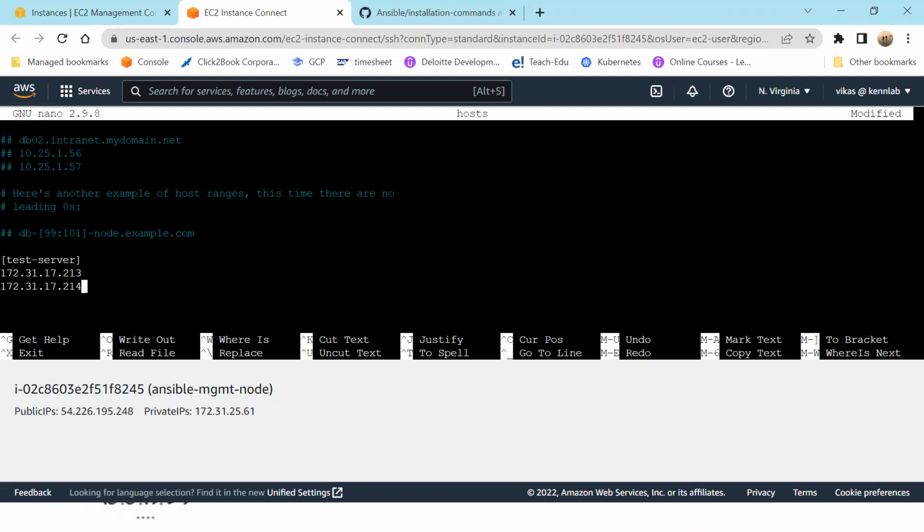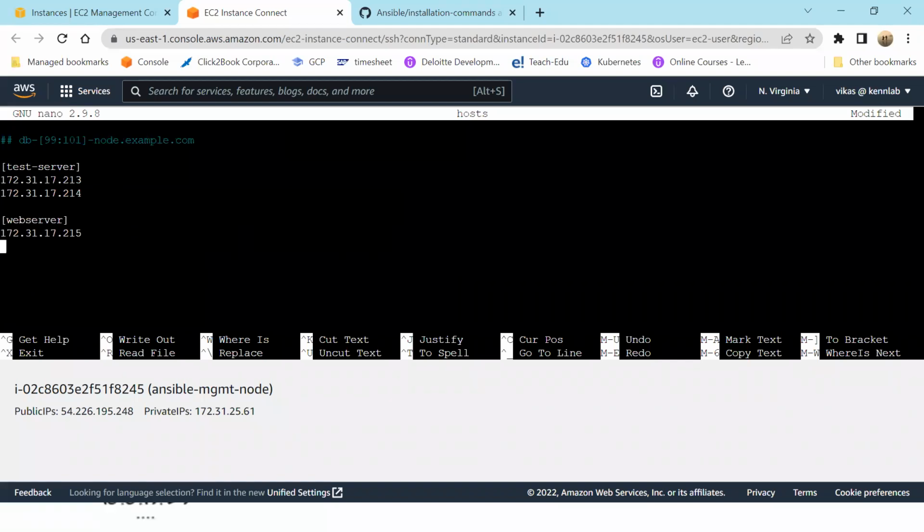Suppose you have, let me say, this one is new, this is web server. So basically you tag your machines.